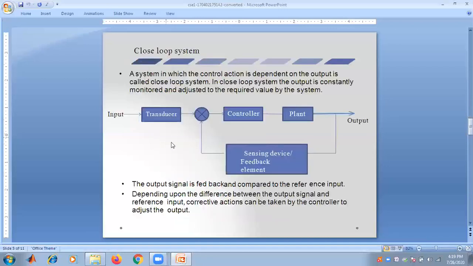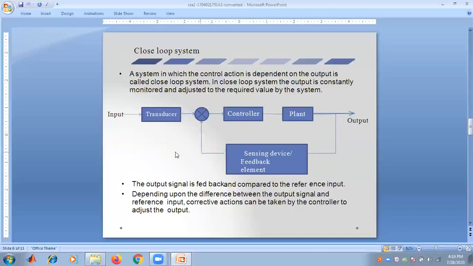So a closed loop system: a system in which the control action is dependent on the output is called the closed loop system. It is clear from the definition that in the case of closed loop systems, we must have a feedback path, which we have already seen in this diagram.